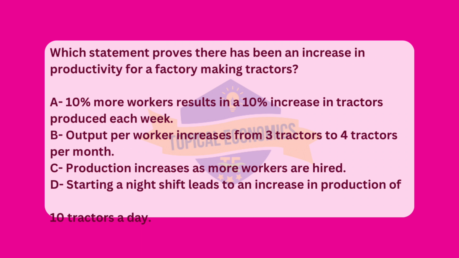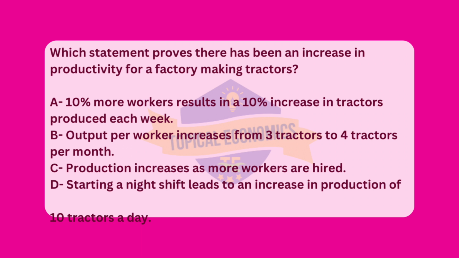Analyzing the other options. Option A, 10% more workers results in a 10% increase in tractors produced each week, indicates that the factory is increasing its output by hiring more workers, but it does not necessarily show improved productivity. It suggests that the factory is simply increasing the number of inputs, workers, and output in proportion. An increase in productivity means getting more output from the same or fewer inputs, not just increasing inputs.